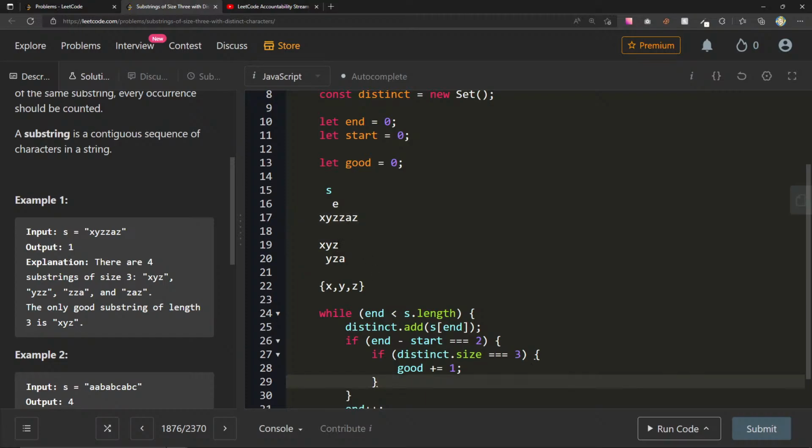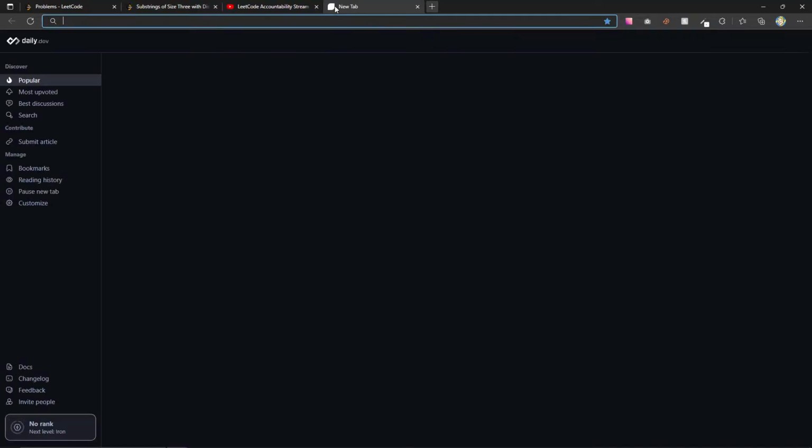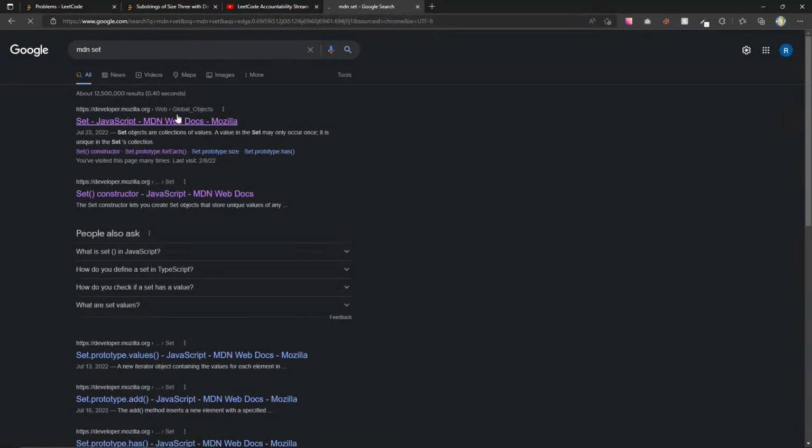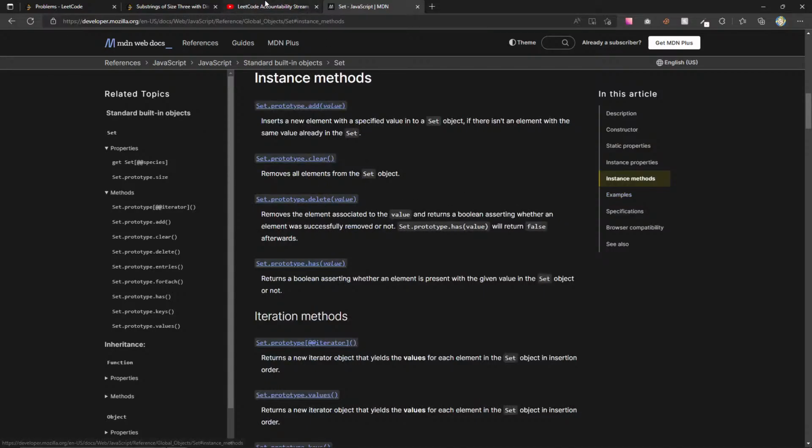So anytime it's equal, let me see, do I actually remove x, y, z, a, distinct.add a. So maybe here we just have to do distinct dot, and let me just remember the API of the set. Instance methods of a set, is it delete? Oh yeah, it's delete value.